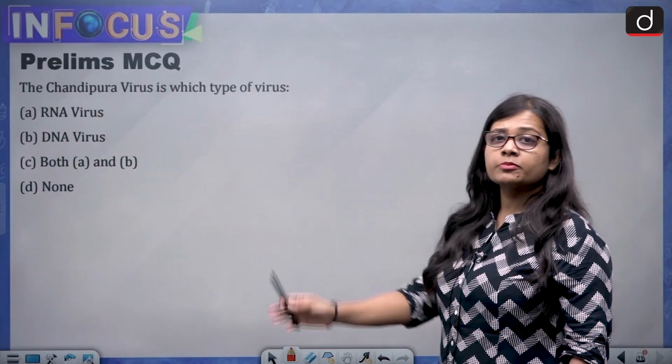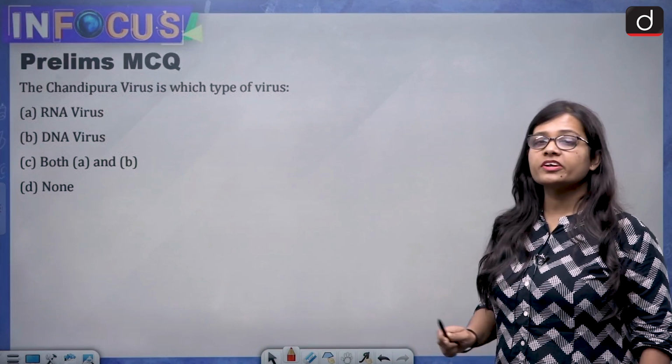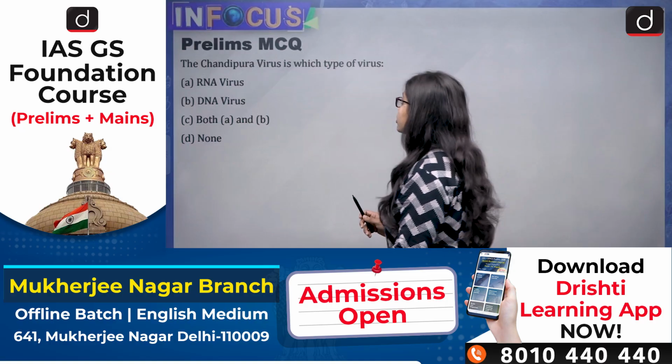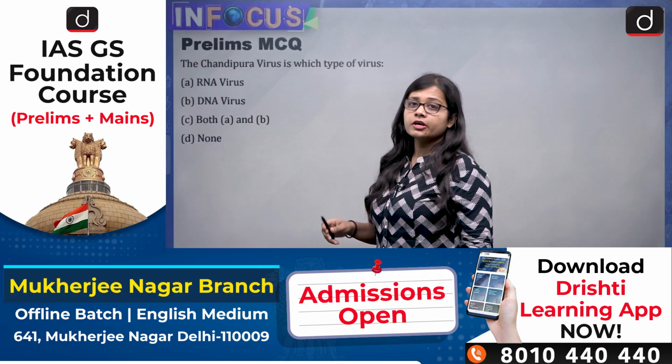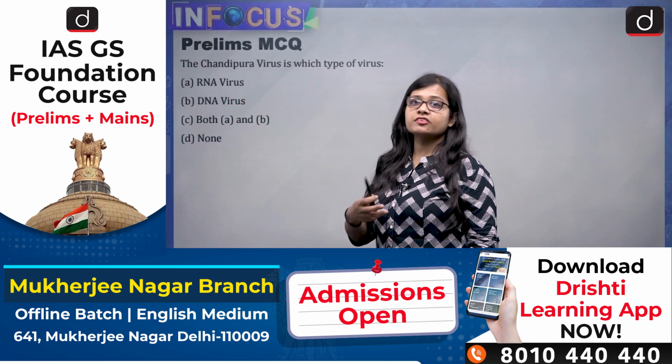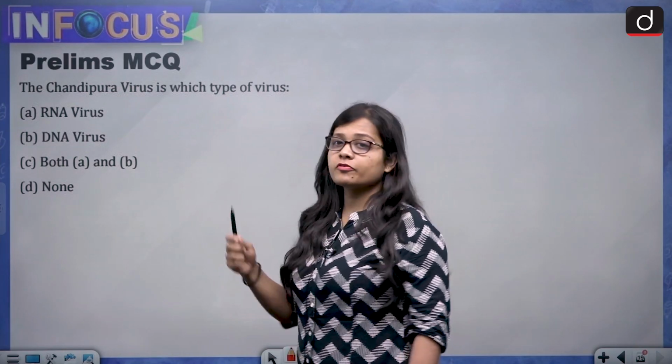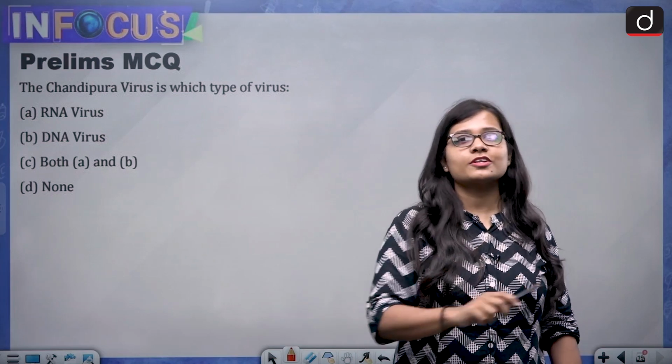Now, at the end, a prelims MCQ, and you need to tell me the answer in the comment section. The question says, the Chandipura virus is which type of virus? A RNA virus, DNA virus, both A and B, or none of the above. We have discussed this in the video. So give me the answer in the comment section.